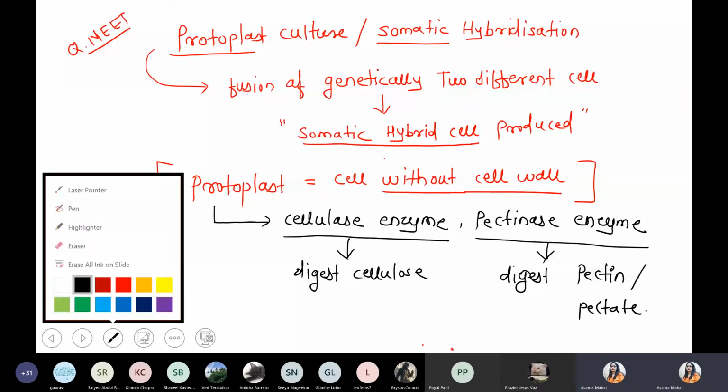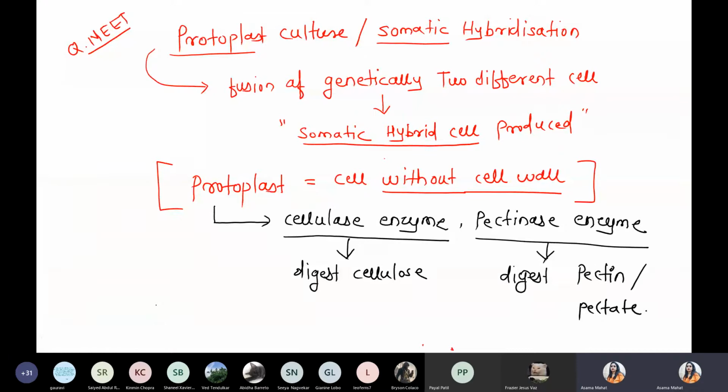Simple meaning: if you want to produce a protoplast culture or somatic hybridization, the first condition is to prepare a protoplast cell. What is the meaning of protoplast? A cell without a cell wall. It means you have to remove the cell wall. And how will you remove it? By the enzymatic method, using enzymes like cellulase and pectinase. Cellulase and pectinase can easily digest the plant cell wall.